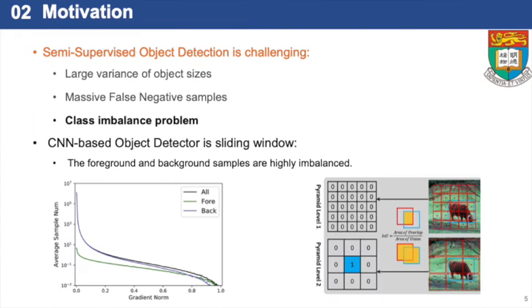A modern CNN object detector is sliding window based. The foreground instance area is usually less than the background. The right figure is a label assignment illustration of the RetinaNet and FCOS detectors. We can find that the background label is the majority. Identifying foreground regions from the unlabeled data with the overwhelming background regions is challenging.